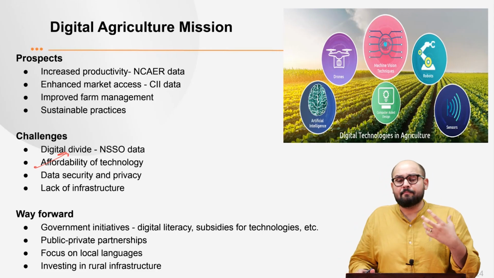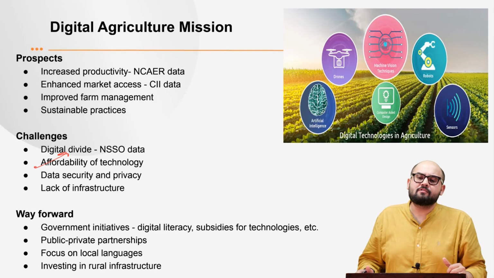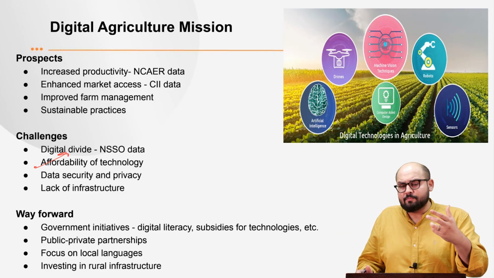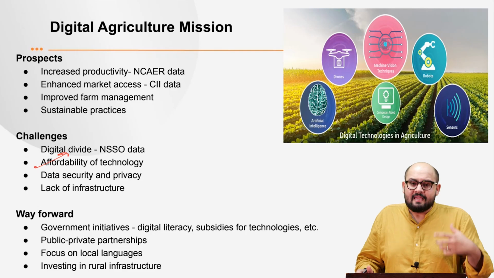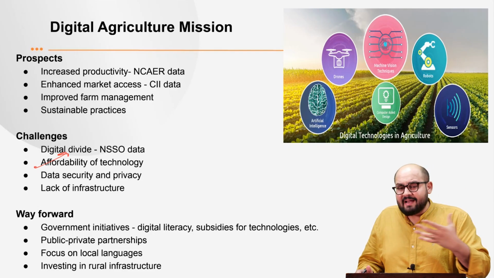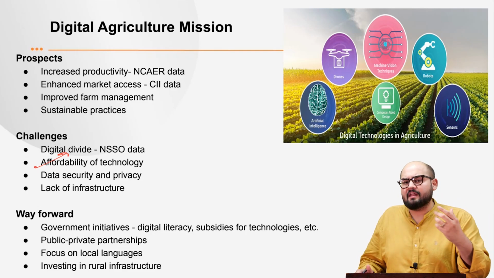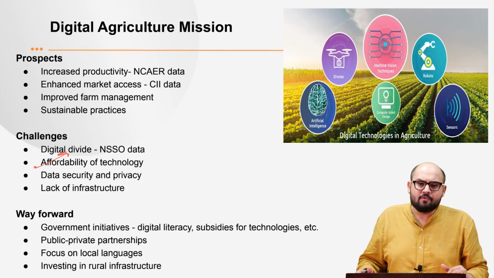So what becomes important is that the government needs to interfere, right? The government needs to provide these services, right? Even if you have got such wide applications of these services, if the farmers are unable to buy them, it's of no use, right?